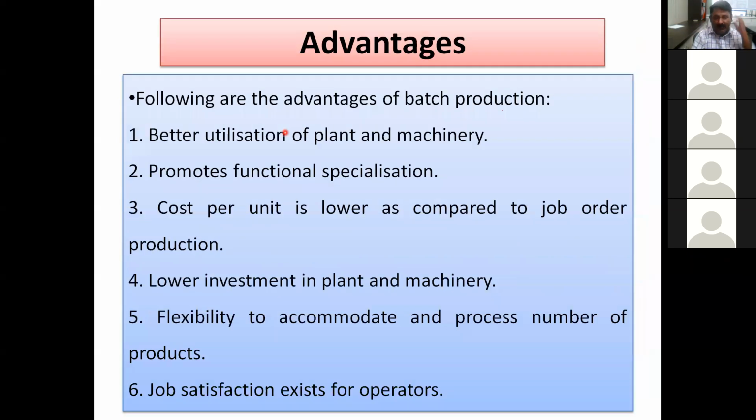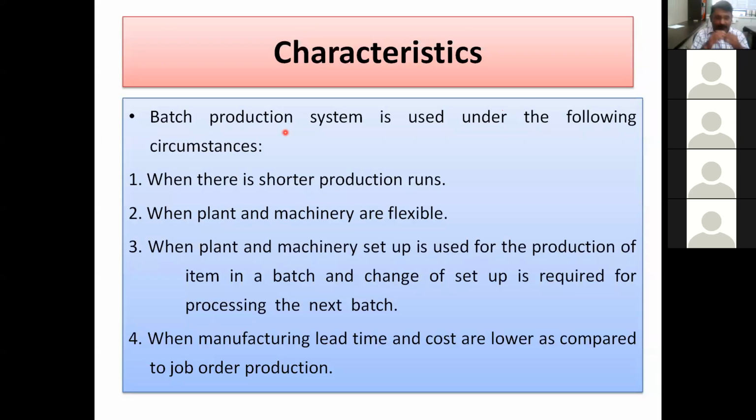So here you can see in this batch type production, shorter production runs are there. This is the process. It is starting here and it is completing here. Shorter production runs, I have given you the example already. Then when the plant and machinery are flexible, the machinery setup used for the production of an item in a batch, the complete setup will change for the next batch.